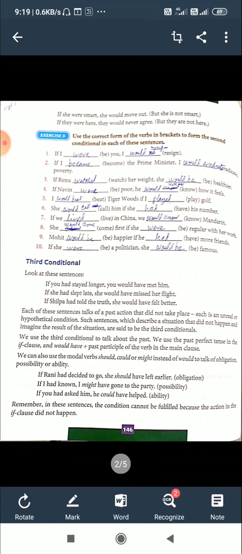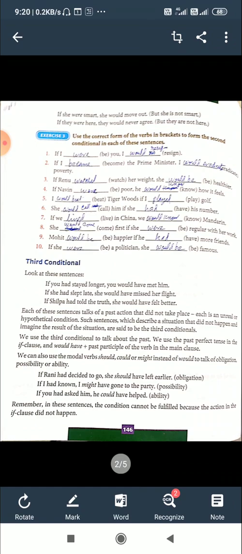That's why, if she were smart. With they, no problem, it is plural. So if we use the past tense plural even though the subject is singular in the if clause, that means it is unreal or impossible.